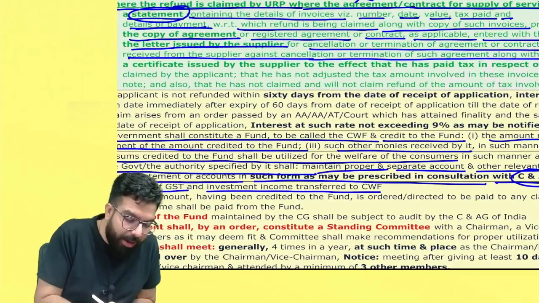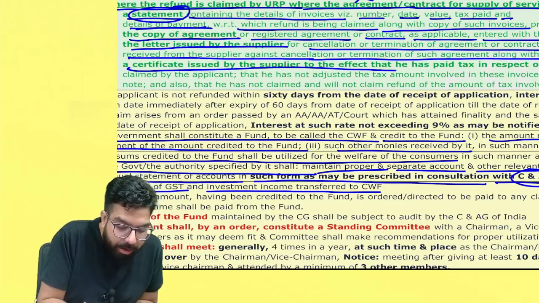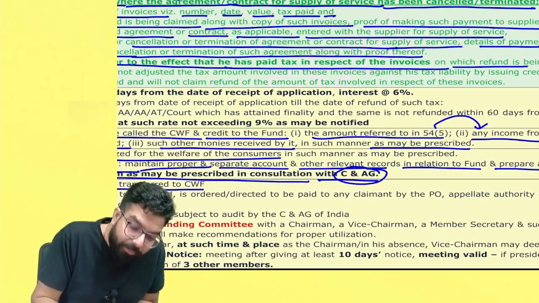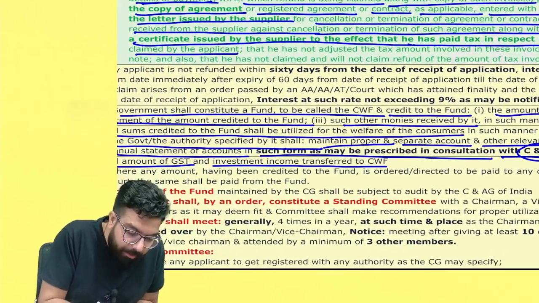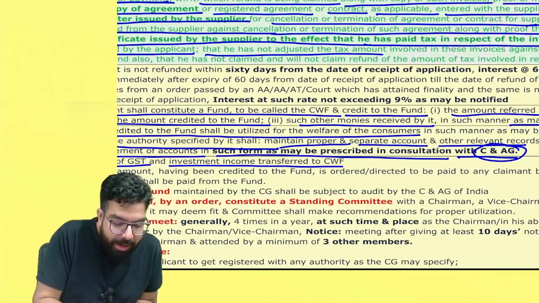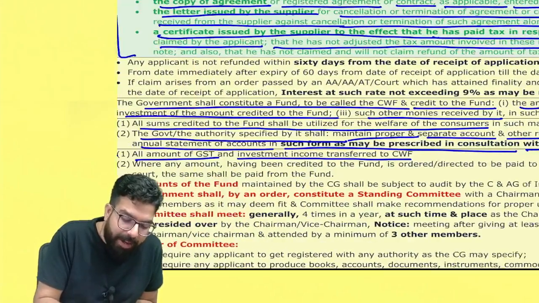This also has to be given, and also you have to give a certificate from the supplier to the effect that he has paid the tax in respect of the invoice on which refund is being claimed by the applicant, and that the supplier will not adjust the amount of tax in these invoices against his tax liability by issuing a credit note.